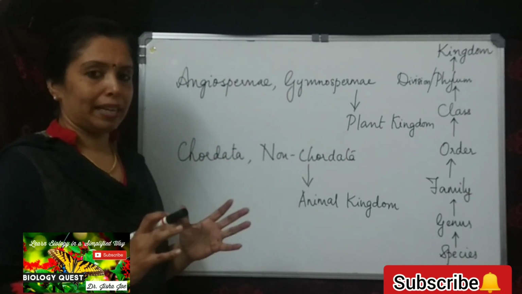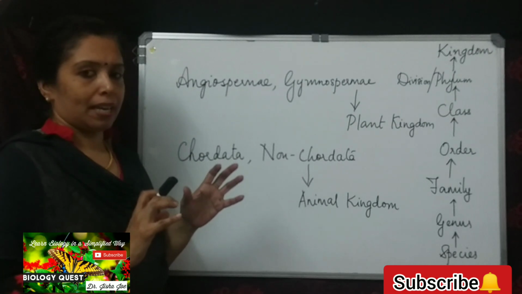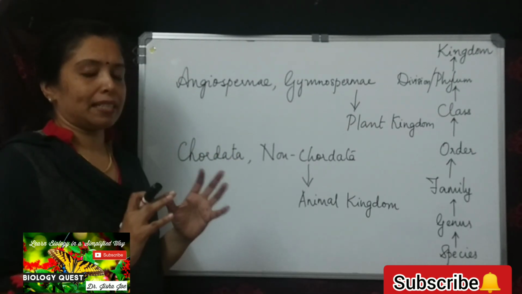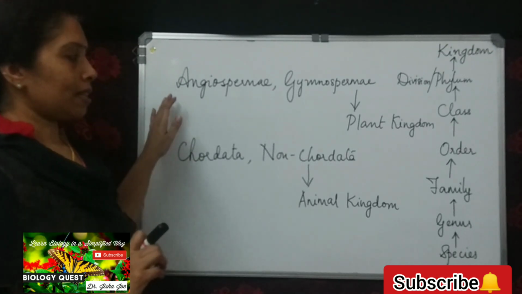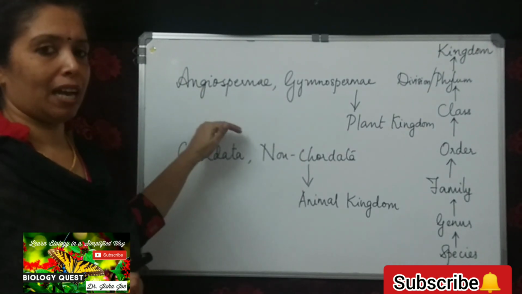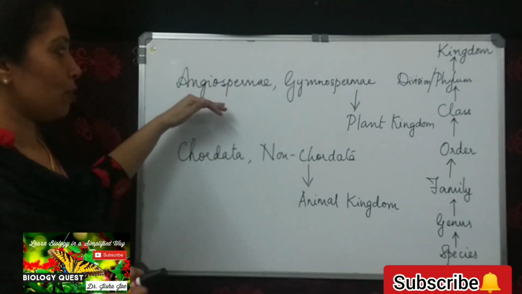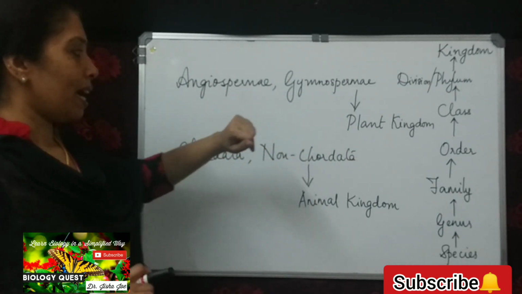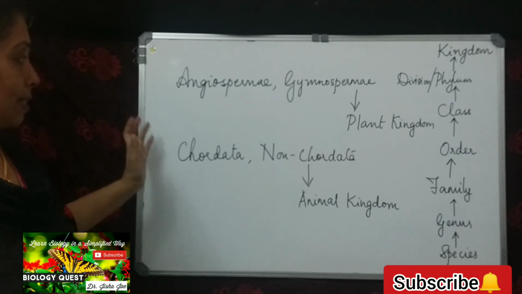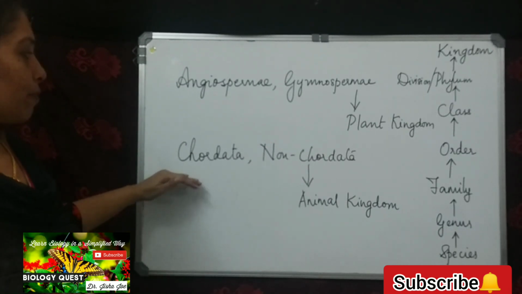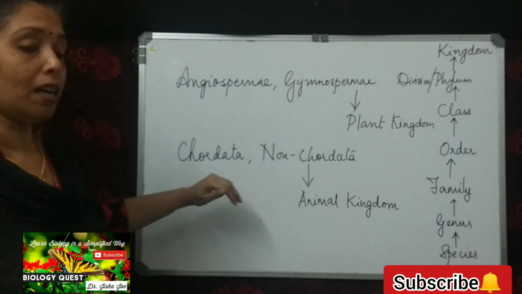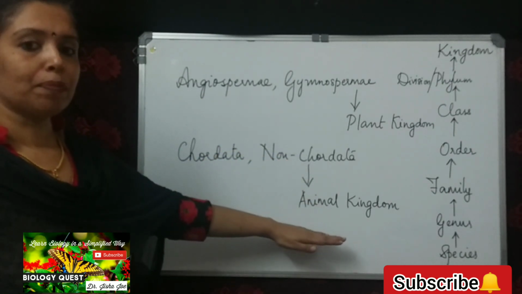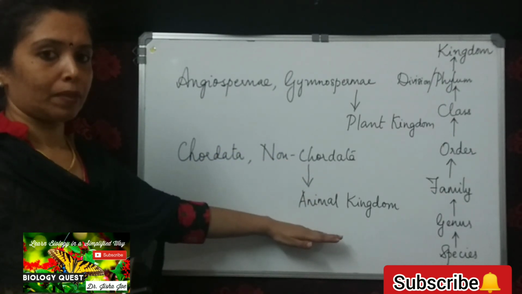Closely related phyla are grouped together to form the kingdom. If we take the example from the plant kingdom, we have the two divisions Angiospermae and Gymnospermae coming under the plant kingdom. And from the animal kingdom, we have Chordata and non-Chordata, which are two different phyla coming under the animal kingdom.